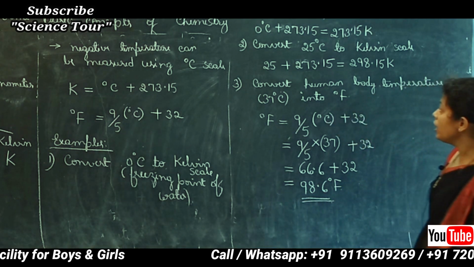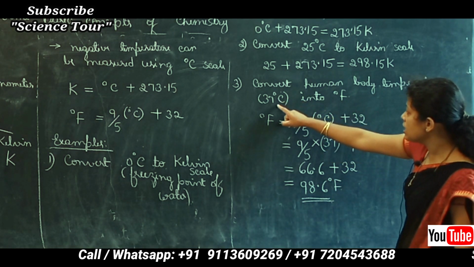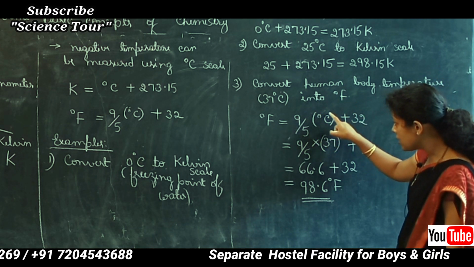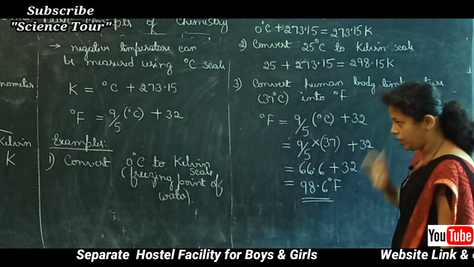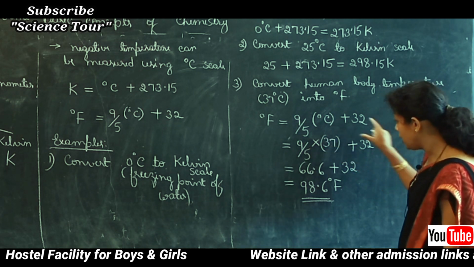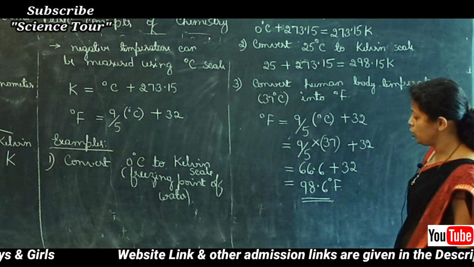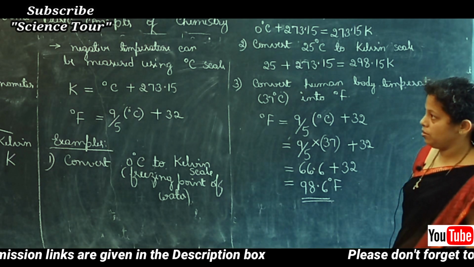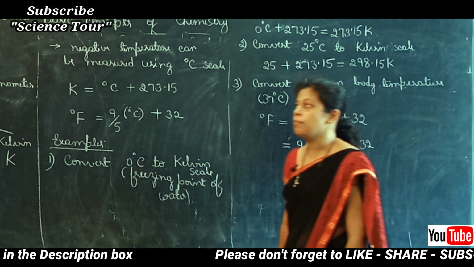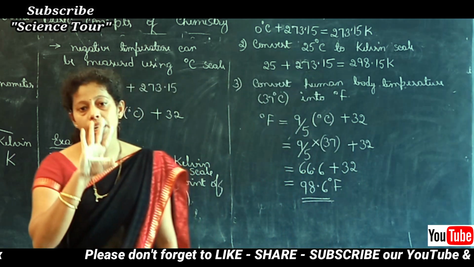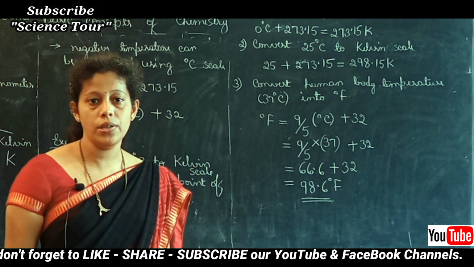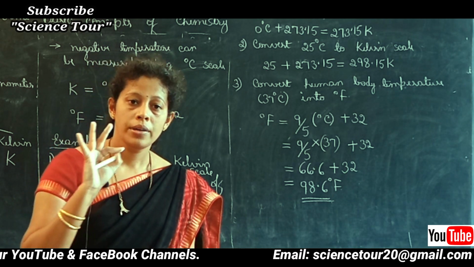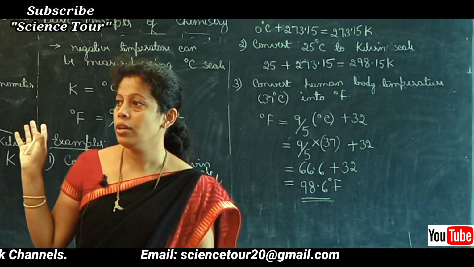Remember, whenever you convert degree Celsius into degree Fahrenheit, first multiply the degree Celsius value by 9 by 5. Whatever answer you get, add that to 32. At that time, you will get the answer in degree Fahrenheit. So this is about temperature. Here we have studied 4 physical quantities: mass and weight, volume, density and temperature.